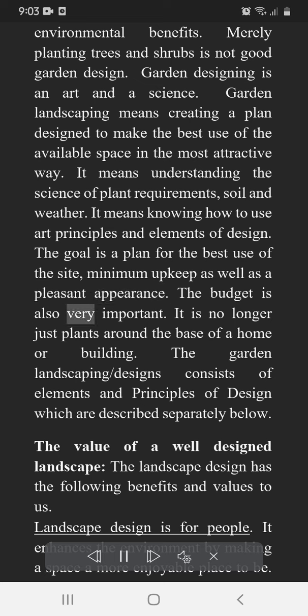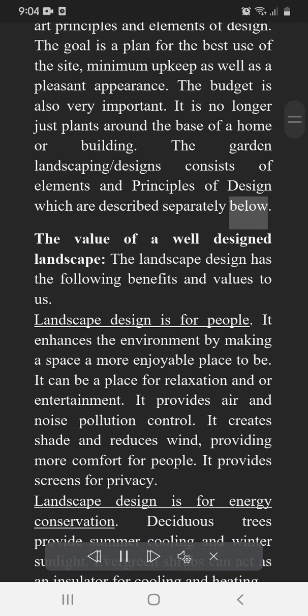The budget is also very important. It is no longer just plants around the base of a home or building. The garden landscaping design consists of elements and principles of design which are described separately below. The value of a well-designed landscape. The landscape design has the following benefits and values to us.